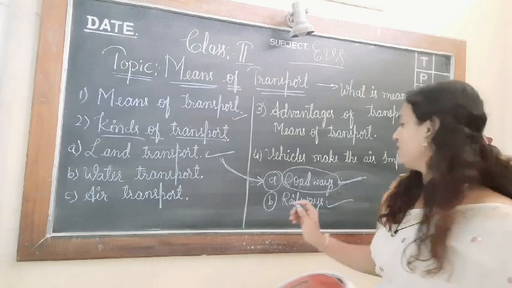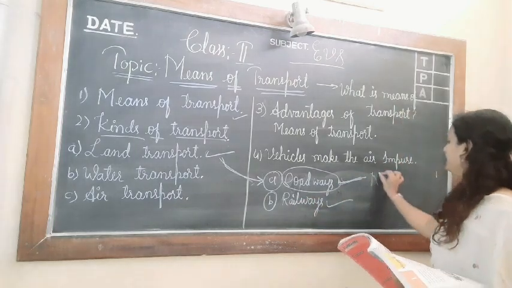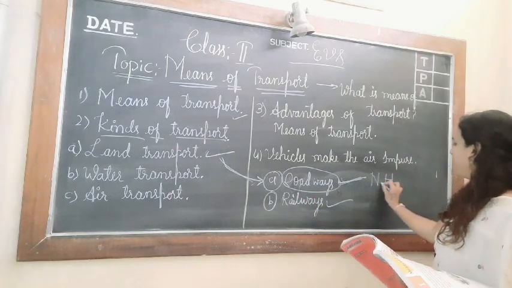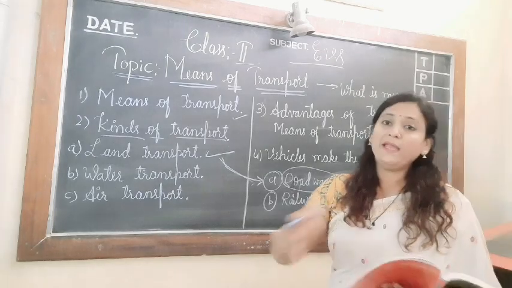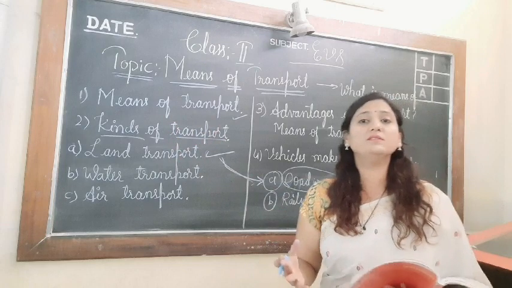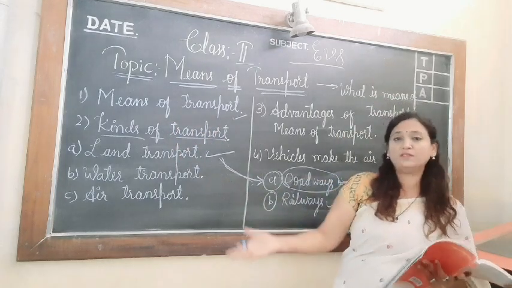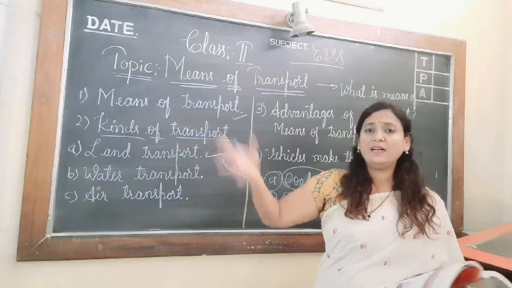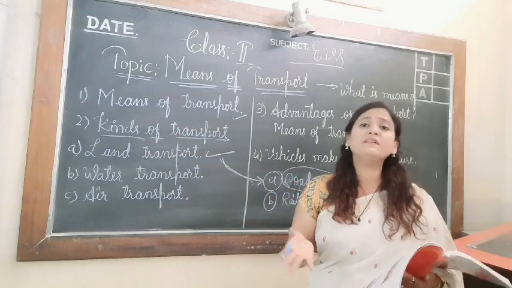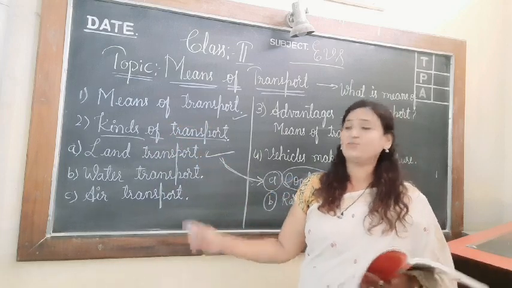So what is national highway, children? NH means national highway. So national highway means the wide open road. When you go in the cities or when you go out of the town near the NH road, the road will be very big. At a time, 4 to 5 vehicles can travel on the NH road.